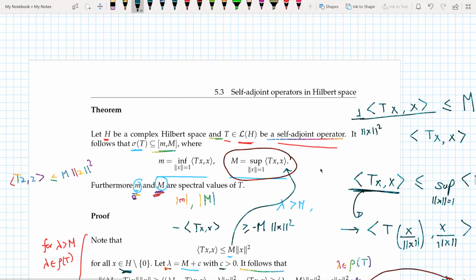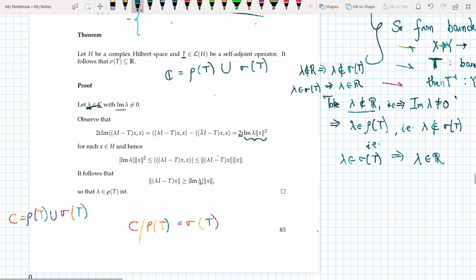And in the next theorem, I show that if H is a complex Hilbert space and T is a continuous self-adjoint operator, it follows that the spectrum of T... well, before moving on from there, I want to add one last thing to this theorem, and that is that the spectrum is a subset of R, not the whole of R, because I just showed that if the imaginary part of lambda is not equal to 0, then lambda is in the resolvent.